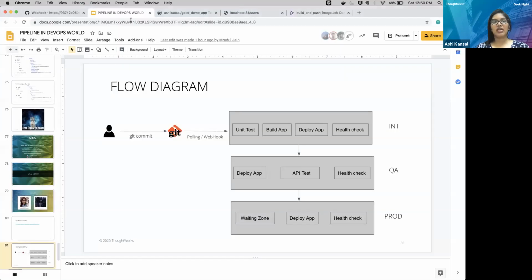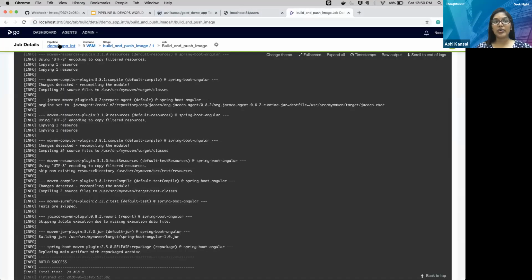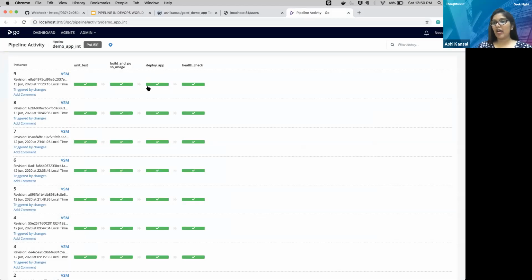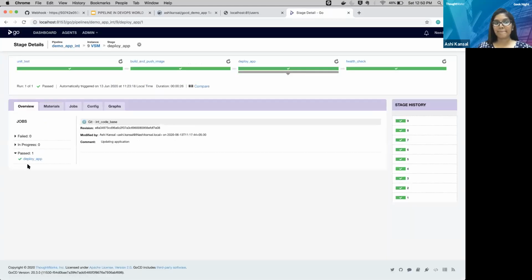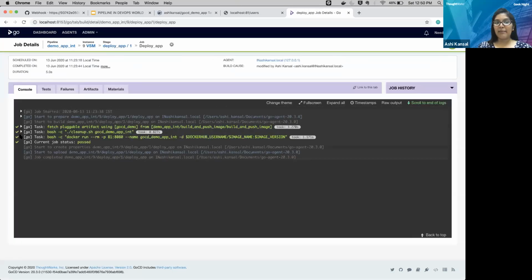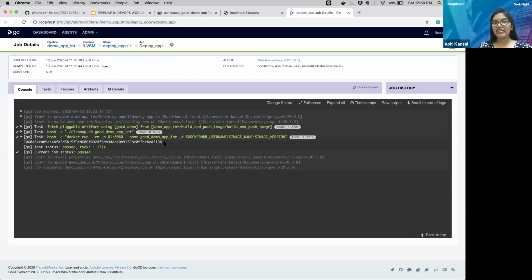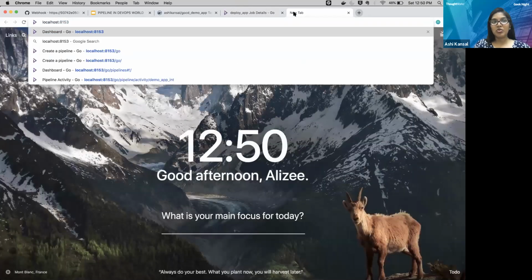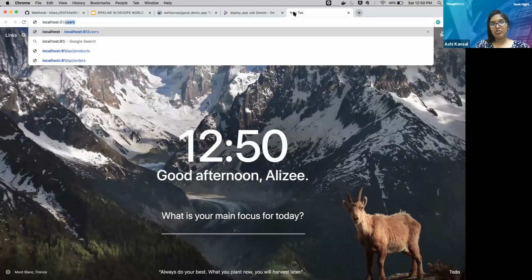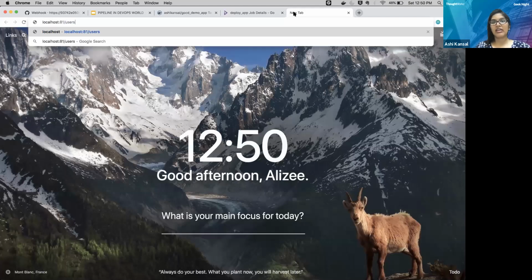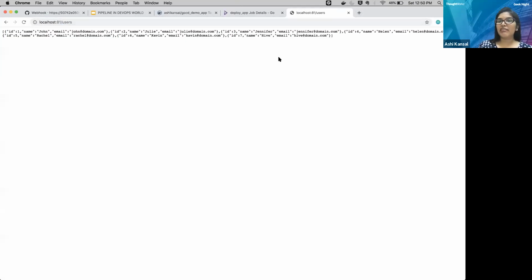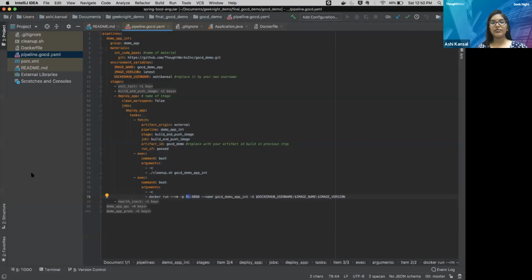Now let's look at it on the UI, how it looks. This is my deploy app. You can see my application has been deployed and this is my container ID. Now let me check. It was running on this port. So this is one endpoint. You can see my application is running and we have certain users over here. So now this step is also complete.